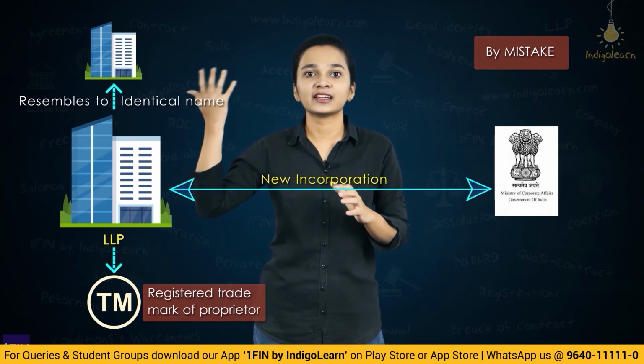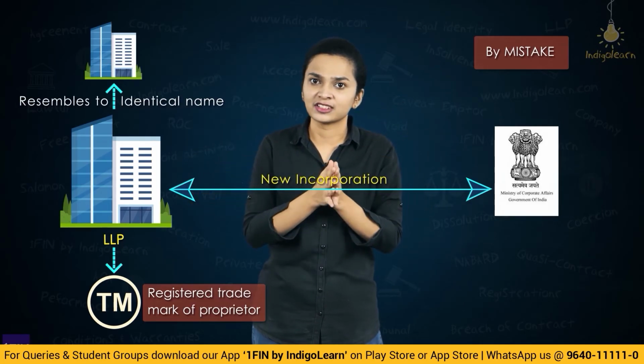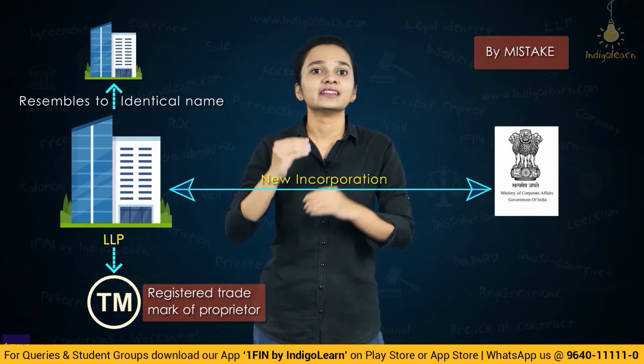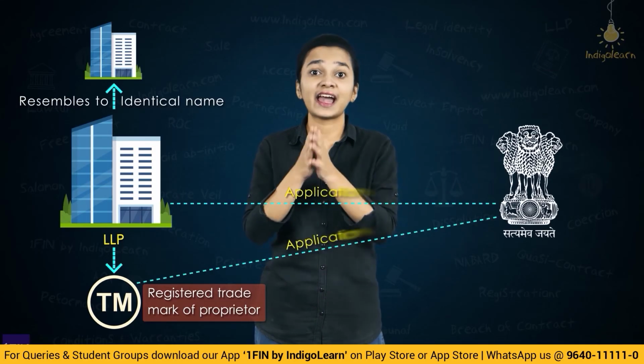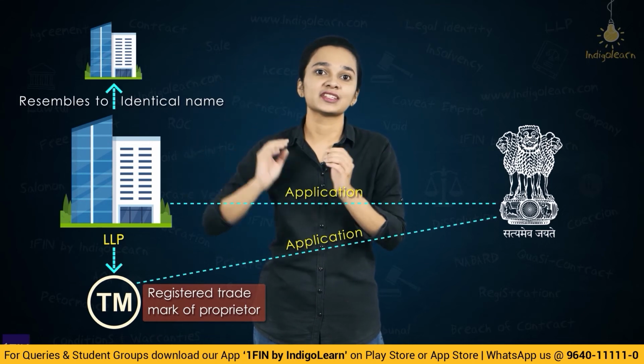Definitely the other LLP or the proprietor who has a registered trademark in a similar name can make an application and request the registrar to ask the LLP to change its name.